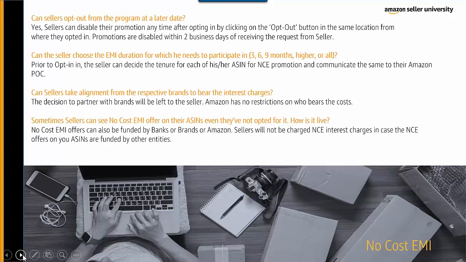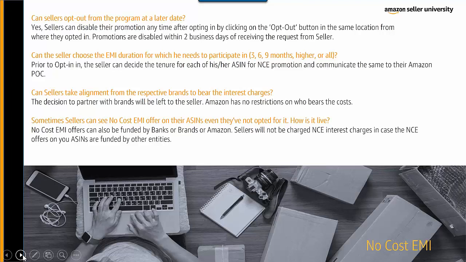Sellers can disable their promotion at any time after opting in by clicking on the opt-out button in the same location from where they opted in. Promotions are disabled within 2 business days after receiving the request from the seller. Now, prior to opt-in, the sellers can decide the tenure for each of his or her ASIN for no-cost EMI promotion and communicate the same to the Amazon POCs. The decision to partner with brands is left to the seller. Amazon has no restrictions on who bears the cost.